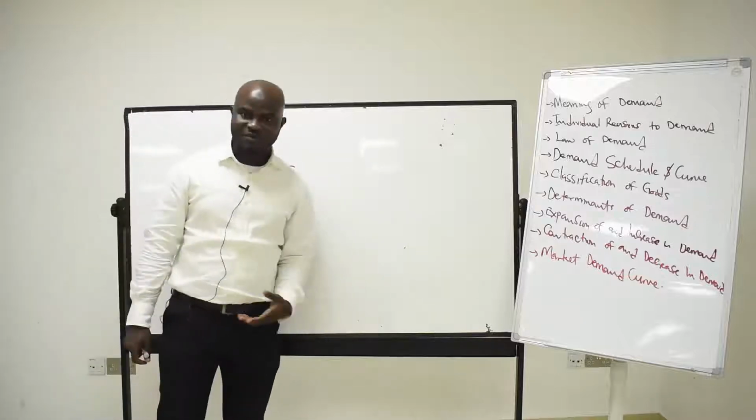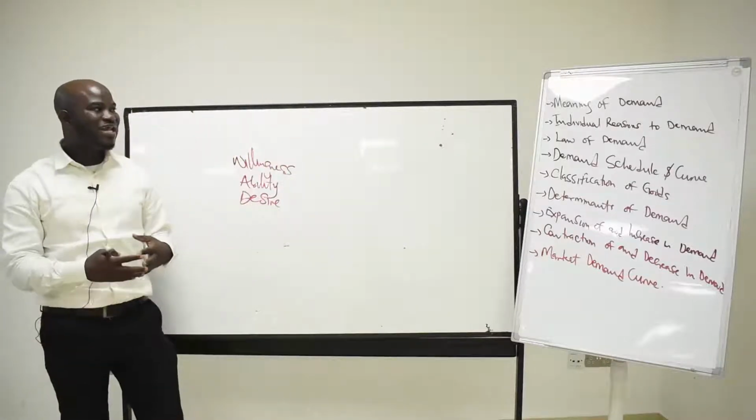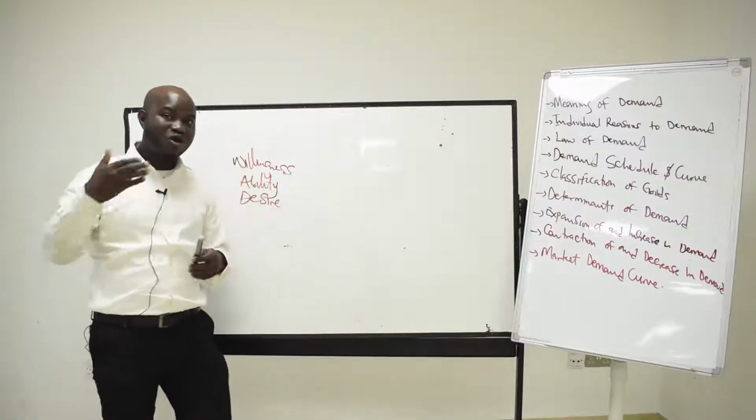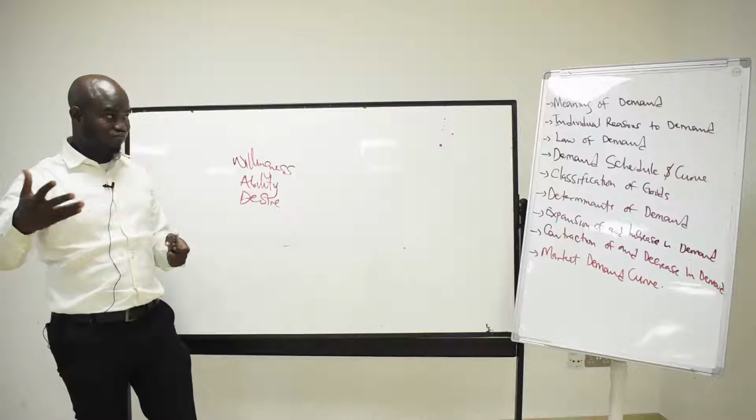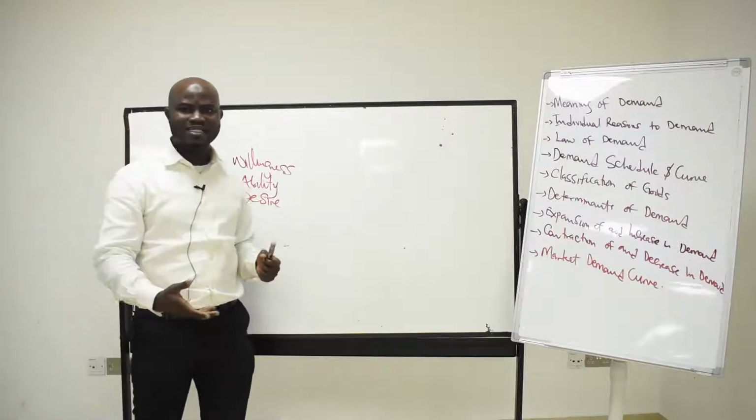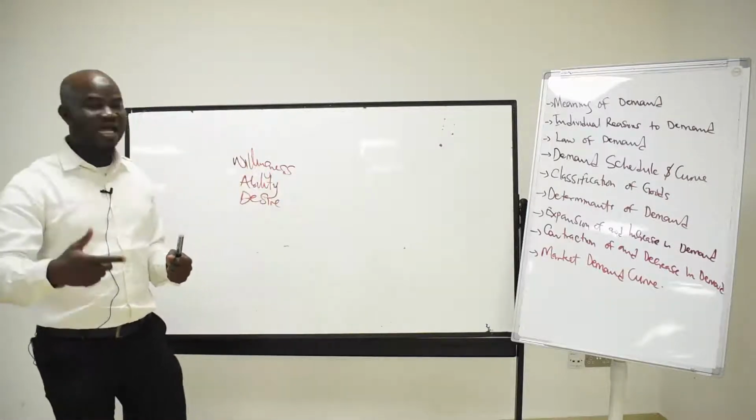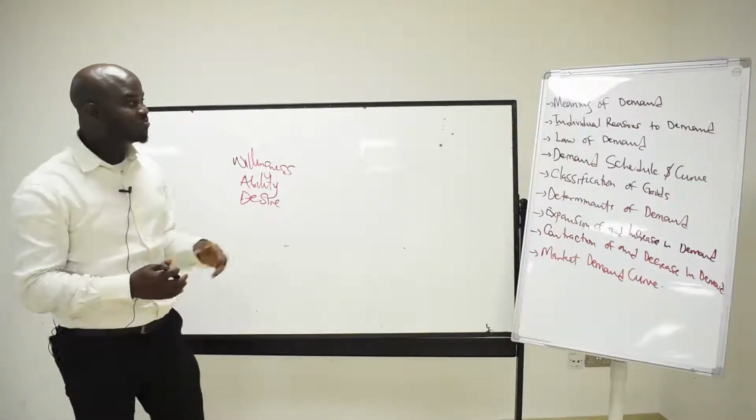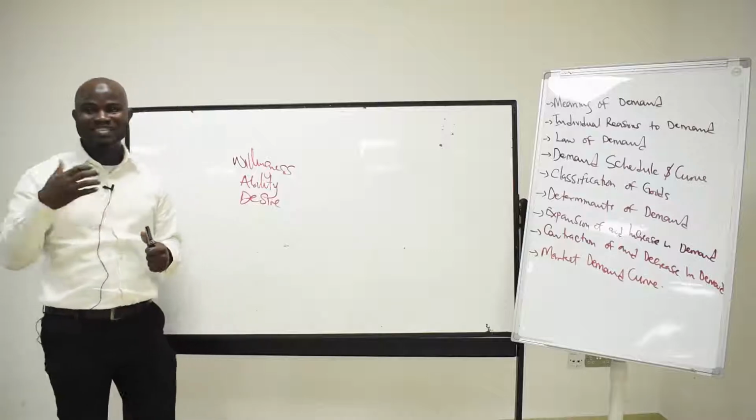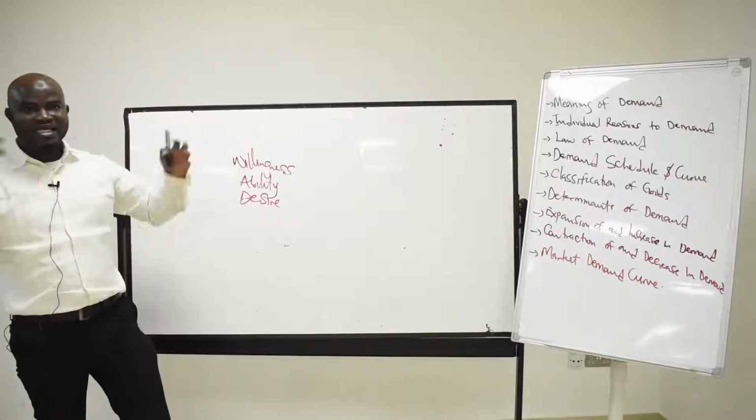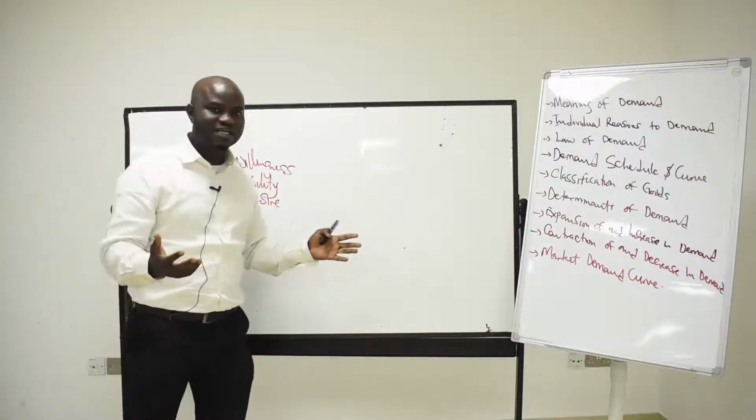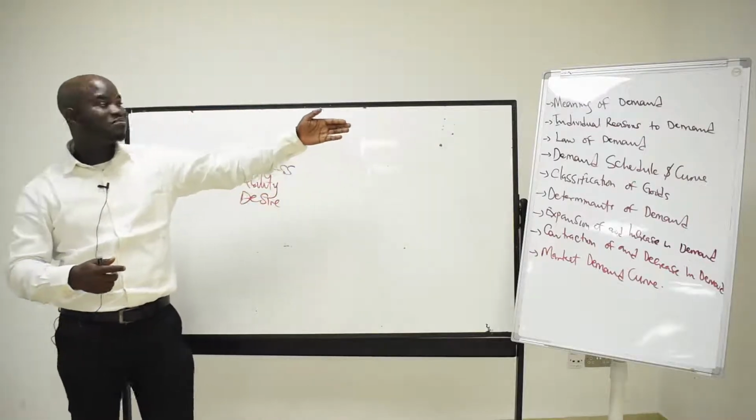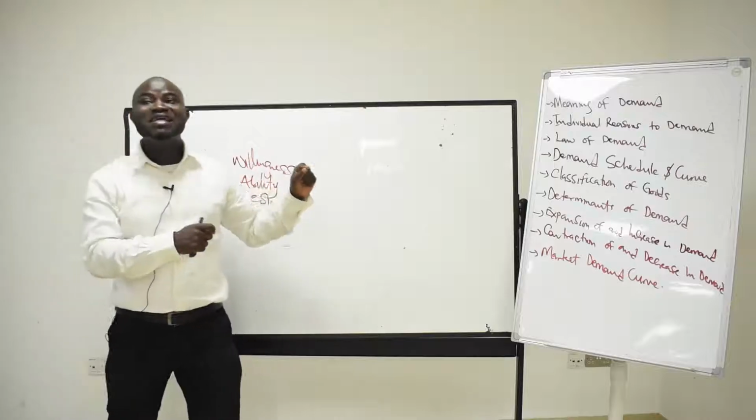Now, what is the law of demand? The law of demand says that, other things remaining unchanged, or ceteris paribus, the more goods will be demanded at a lower price and less at a higher price, which means they move in opposite directions. When the price of the good is coming down, the quantity demanded by the consumer increases. When the price goes up, the quantity demanded decreases. That is the law of demand, or ceteris paribus. Ceteris paribus means that other things remain the same.